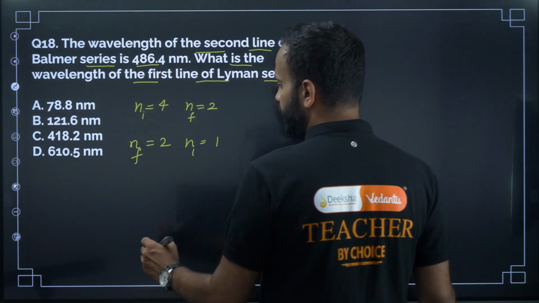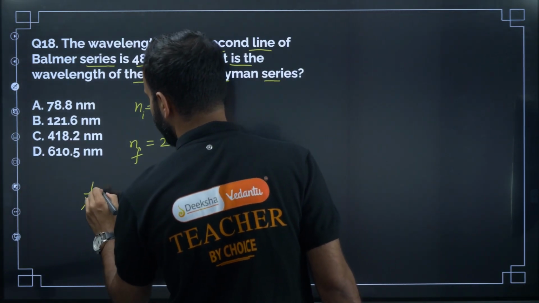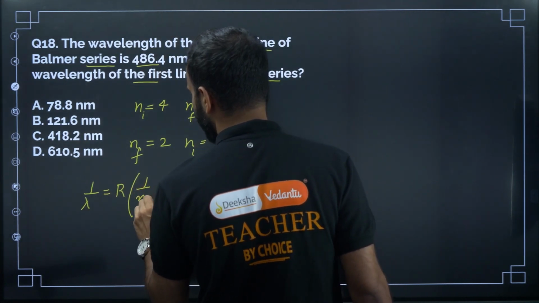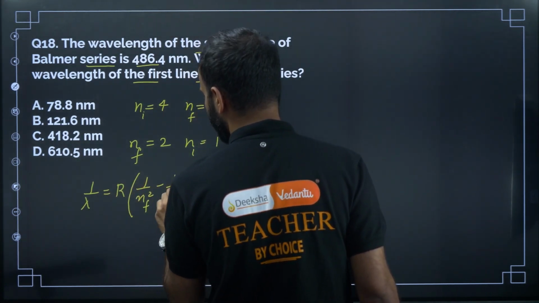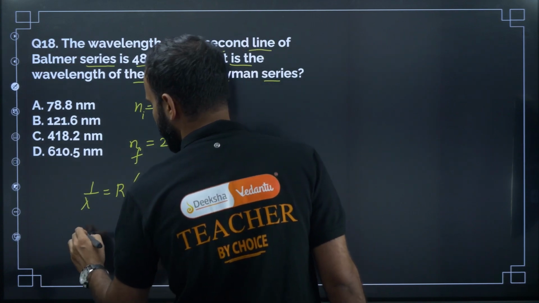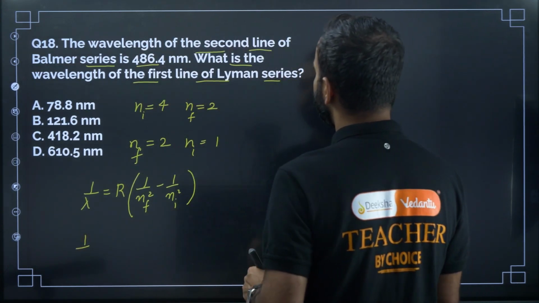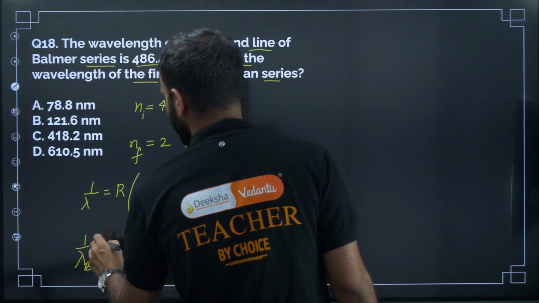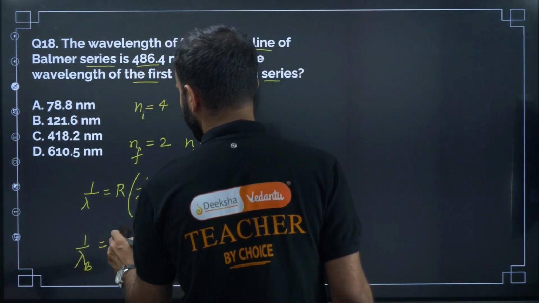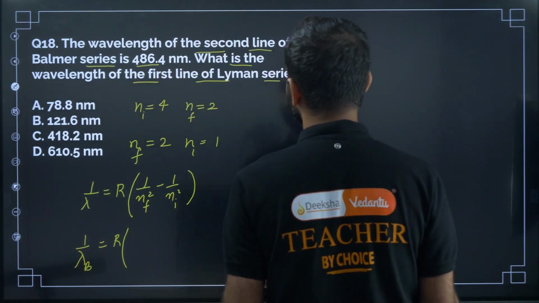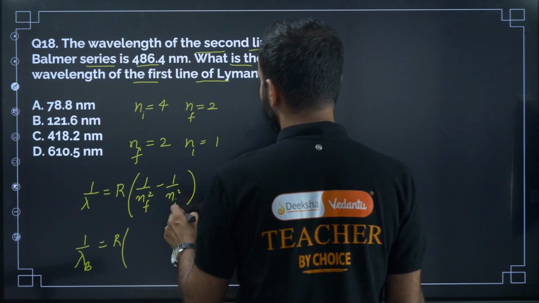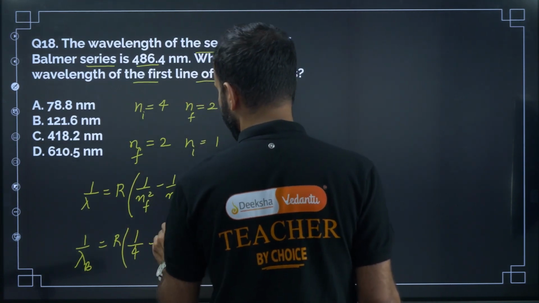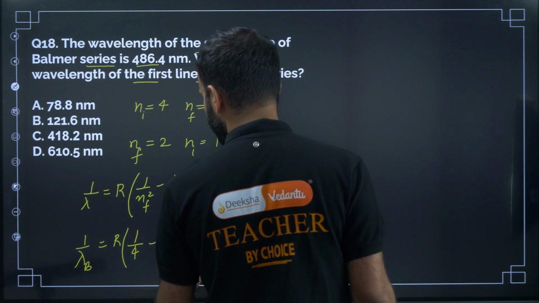So we know that 1 by lambda is equal to Rydberg constant R into 1 divided by Nf square minus 1 divided by Ni square. So in Balmer series, 1 by lambda b is equal to R into 1 by Nf squared, Nf is 2, so 1 by 4, minus 1 by Ni squared, which is 1 by 16.